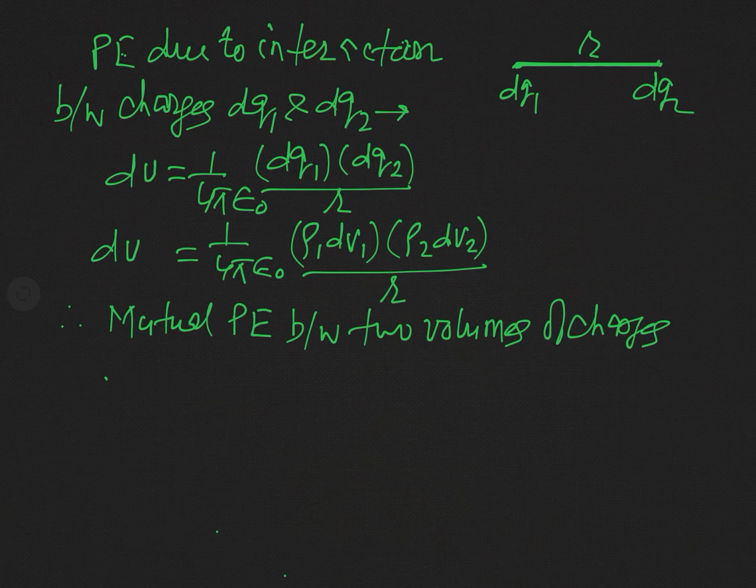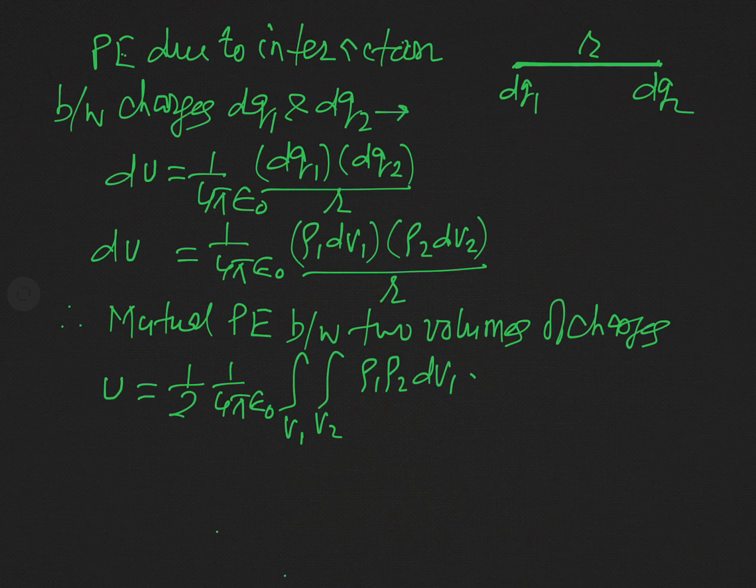And if we say this is U, then what will be this? This will be 1 over 2 into 1 over 4 pi epsilon naught integral over V1 integral over V2 ρ1 ρ2 dV1 dV2 over R.